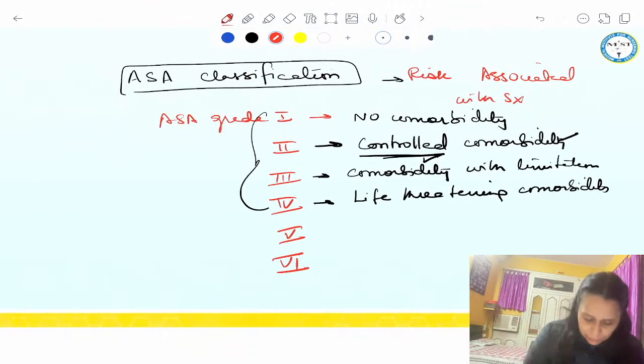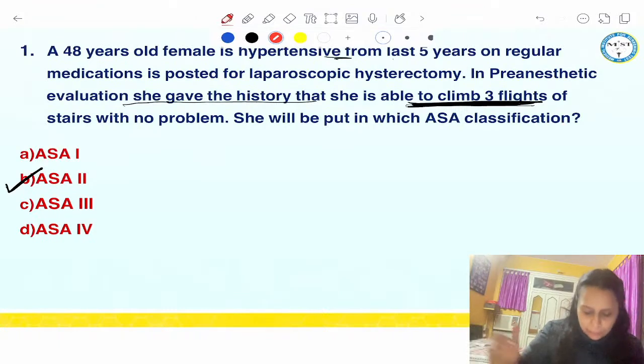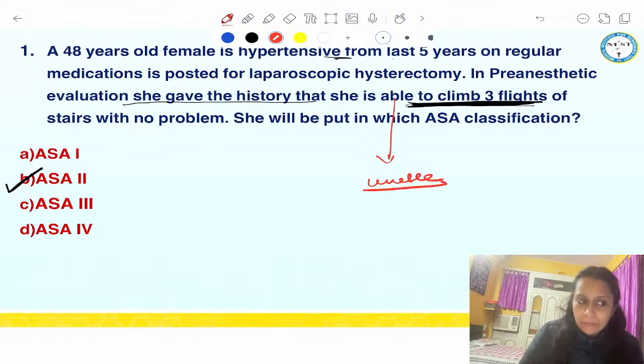So if I modify this question, I can make a few more questions. In pre-anesthetic evaluation, she gave history she's unable to climb 3 flights of stairs. So I'm changing the question to unable to climb 3 flights of stairs. Then the answer would become ASA grade 3.